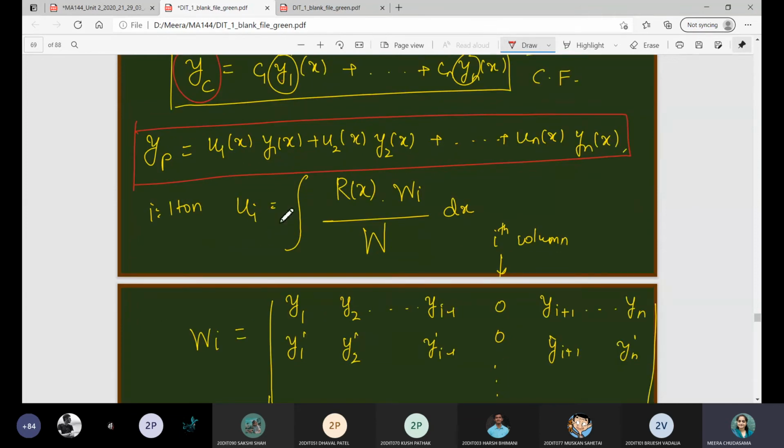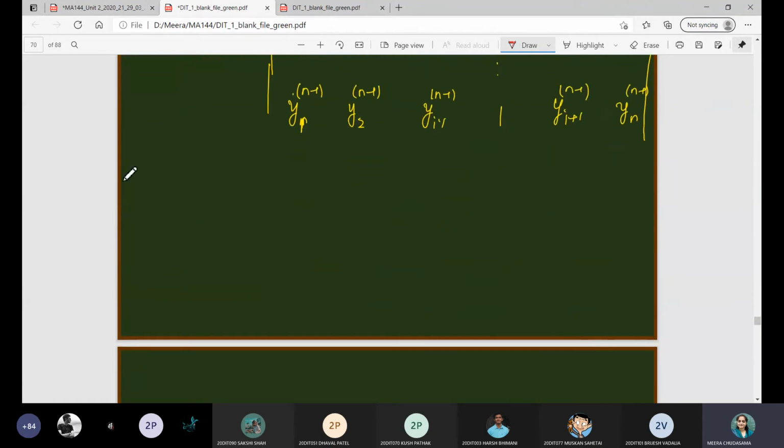where this ui is represented by this integral, in which the integrand is r of x, that is the right hand side function, upon the Wronskian, into wi, where wi represents the entire Wronskian where the ith column is replaced by 0, 0, 0 up to 1. All n minus 1 entries will be 0 in the ith column, and the last entry will be 1, right? So let us see, when a 2 cross 2 Wronskian is given, at that time what will be the solution?